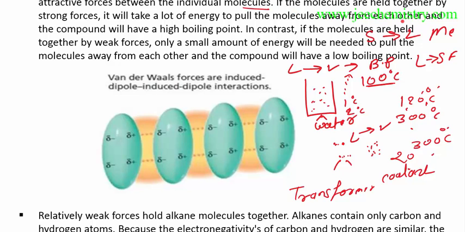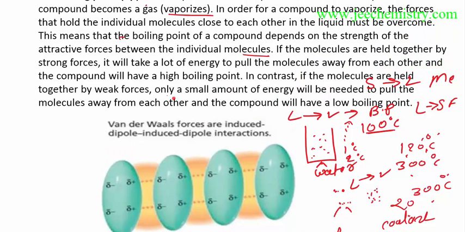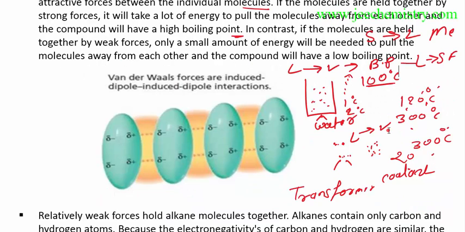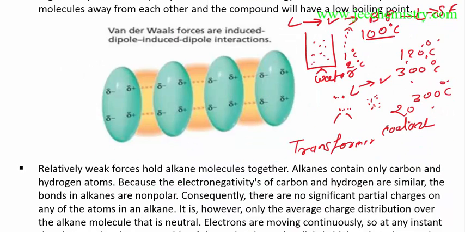So if the molecules are held together by a strong force, it will take a lot of energy to pull the molecules away from each other, and the compound will have a high boiling point. This I've already explained. In contrast, if the molecules are held together by a weak force, only a small amount of energy is needed to pull the molecules away from each other, and the compound will have a low boiling point. So the relative strength of the force will decide the boiling point.